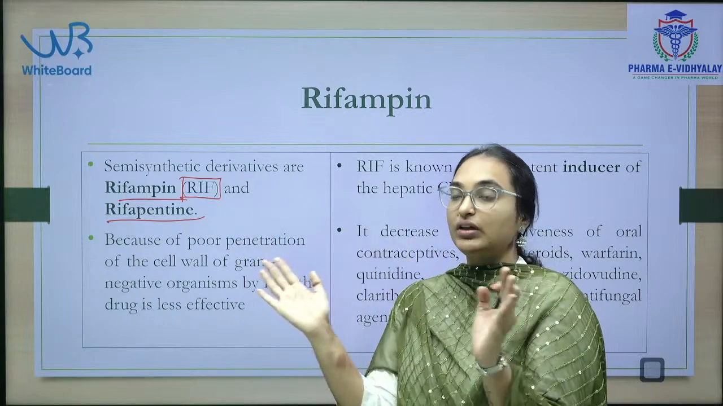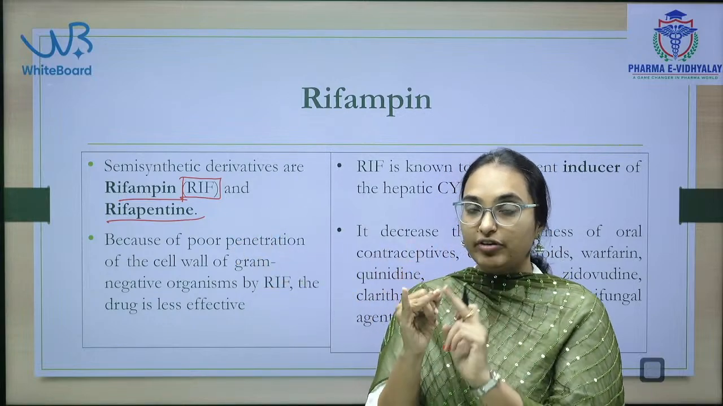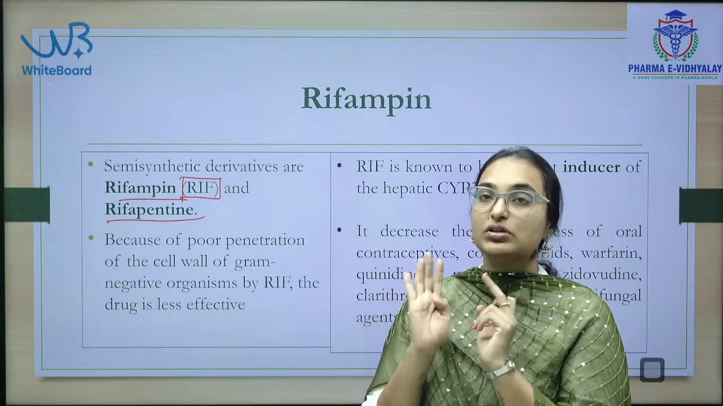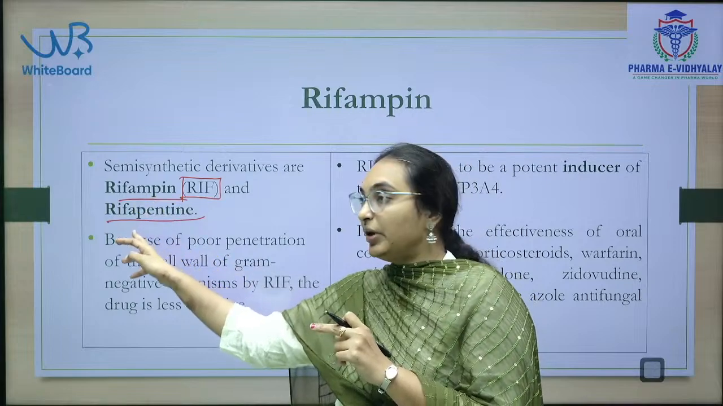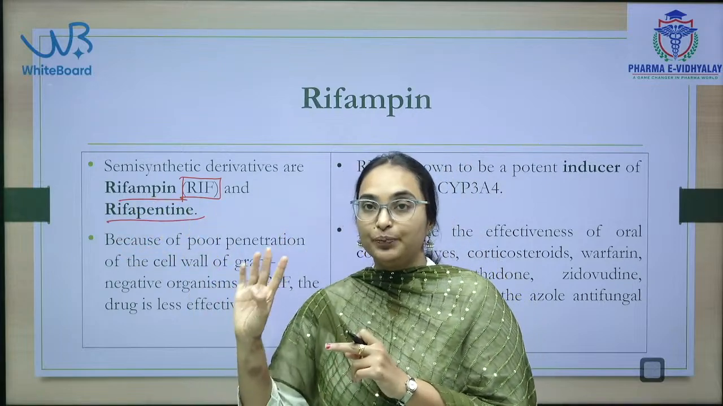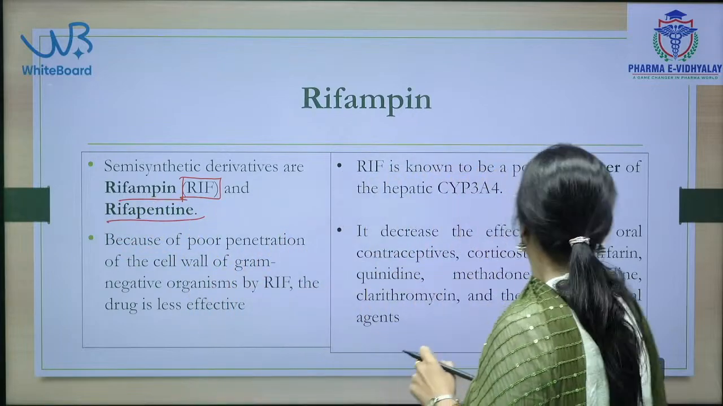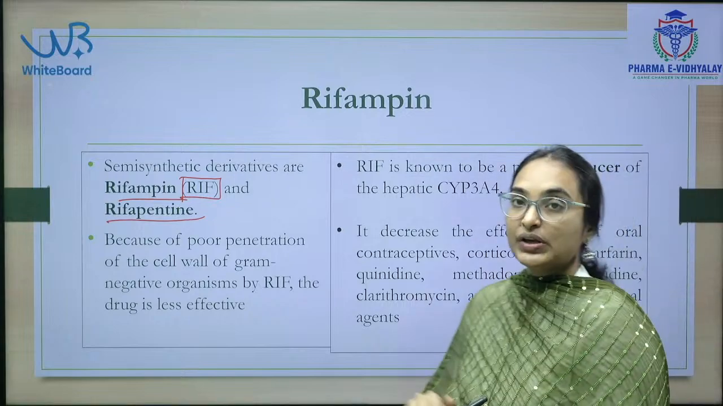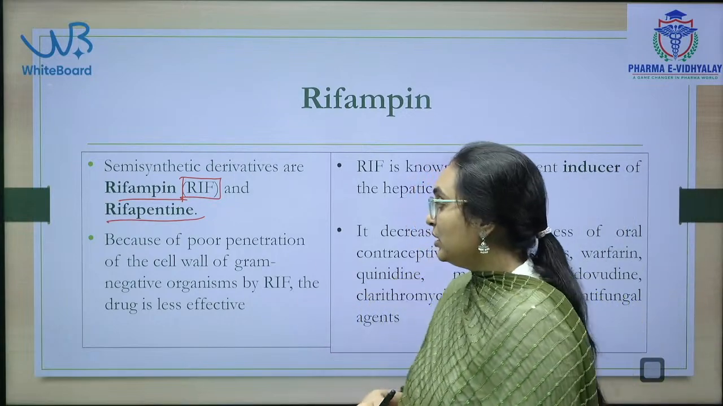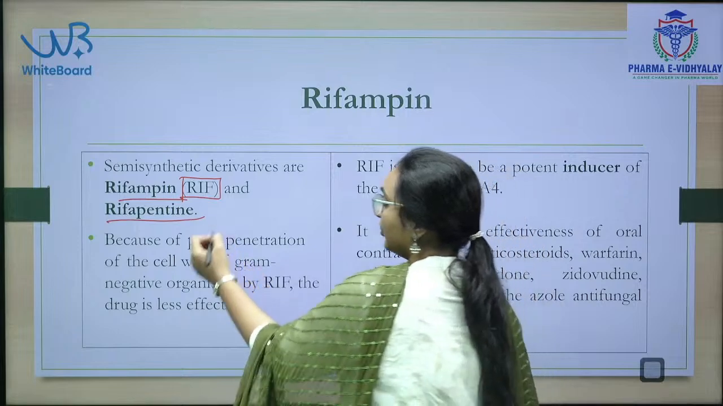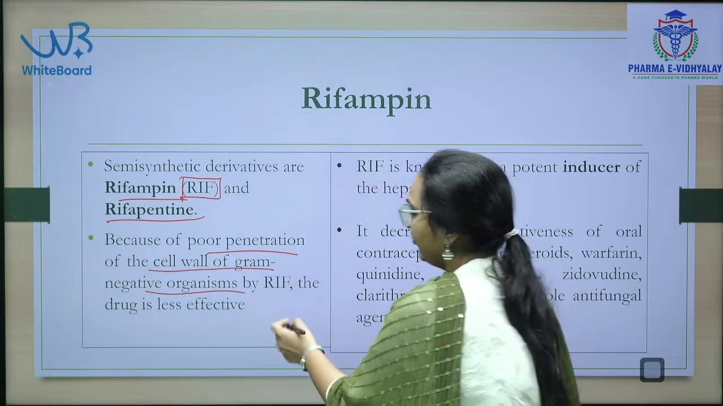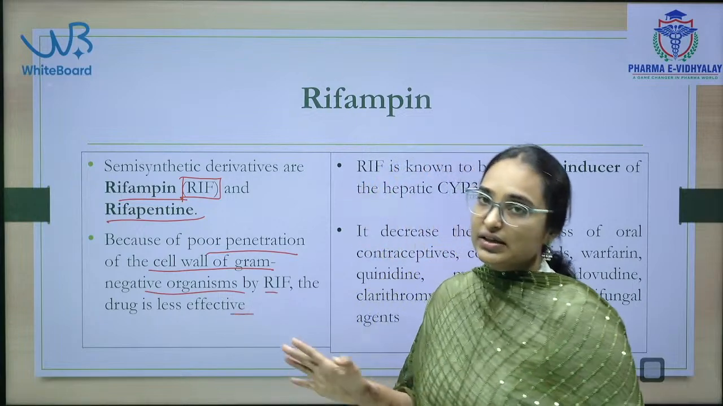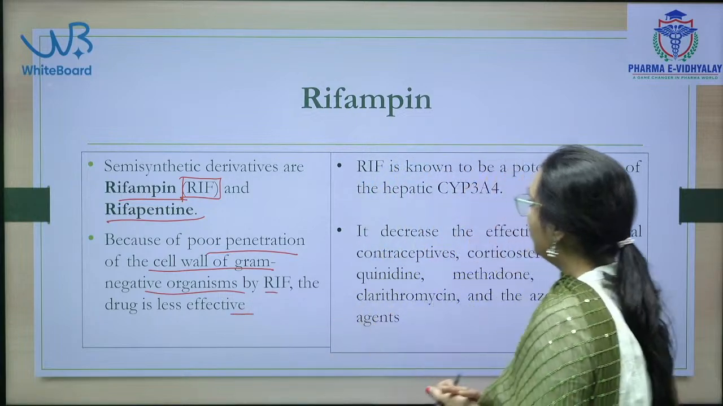So you will be given a question like this: rifabutin, rifapentine, rifampin, rifamycin, which is the natural one? All of rifampin, rifapentine, rifabutin are semi-synthetic derivatives. Rifamycin is the natural derivative. Because of the poor penetration of the cell wall of gram-negative organisms by rifampin, the drug is very less effective. The natural one is more effective.